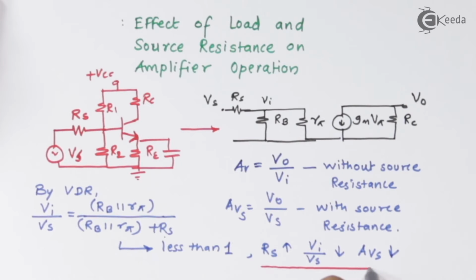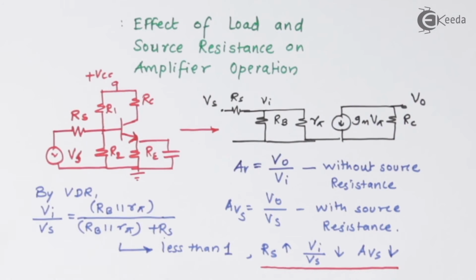So this is basically the effect of source resistance. If I increase the value of source resistance, your overall voltage gain will reduce as compared to the amplifier without source resistance. The same operation will be carried out and the same result we will get when we use the multi-stage amplifier.